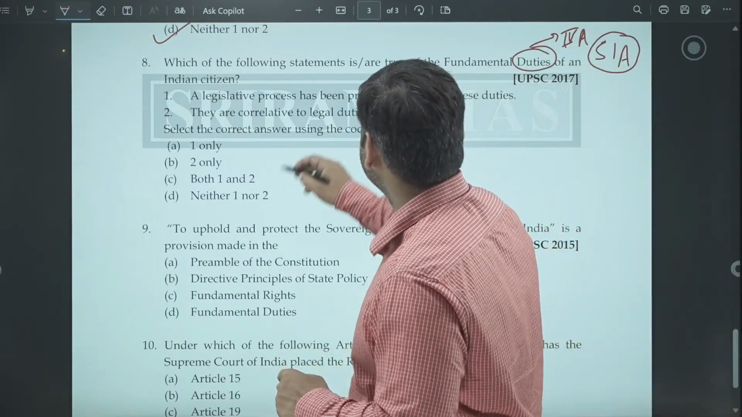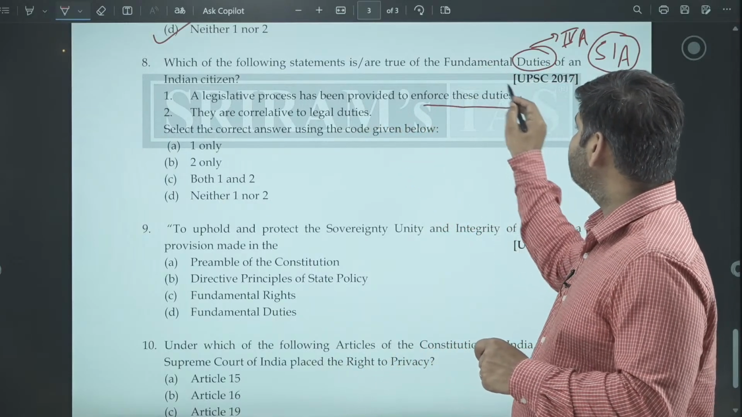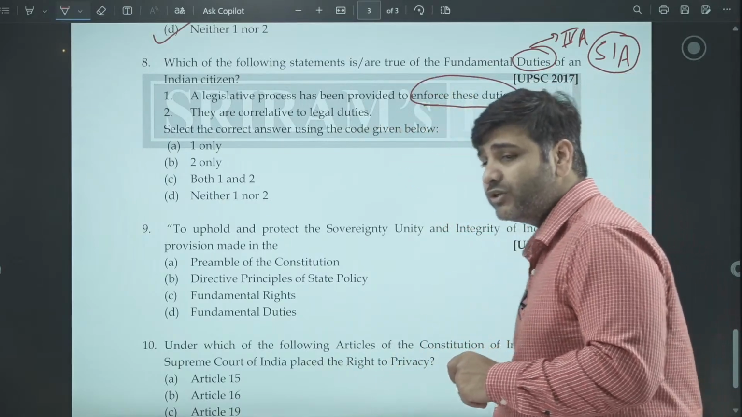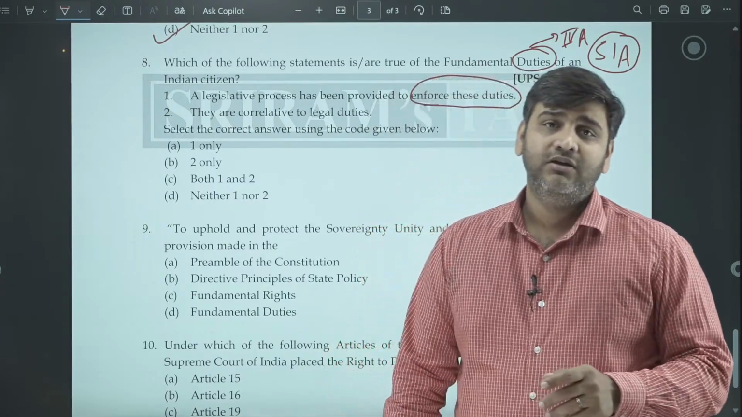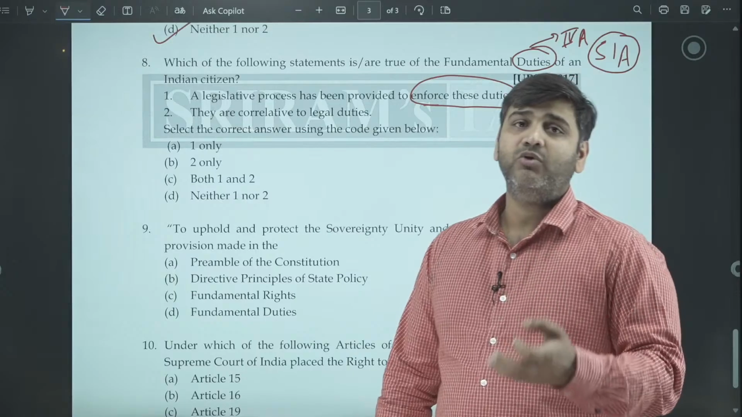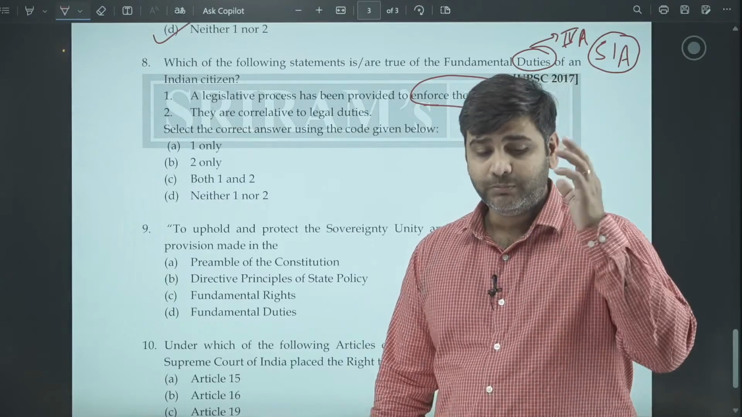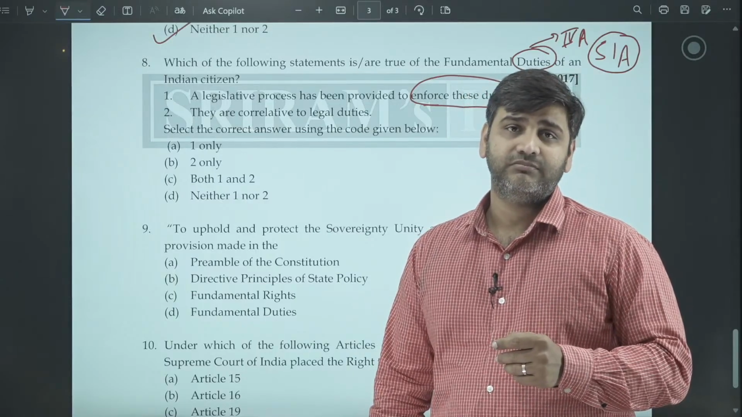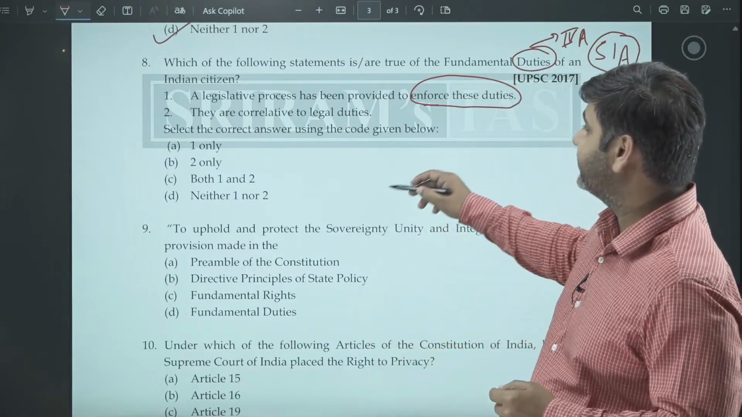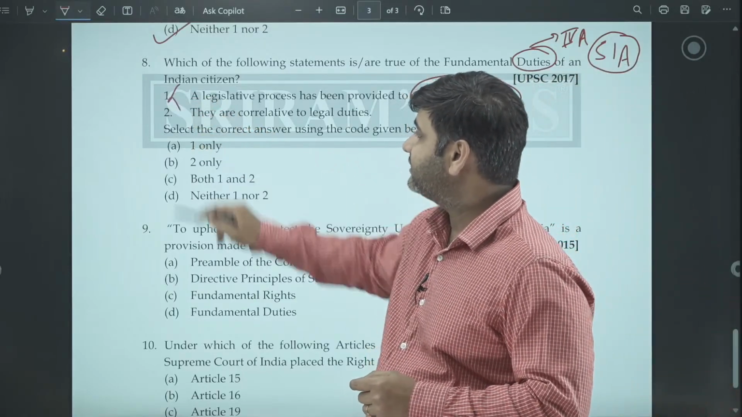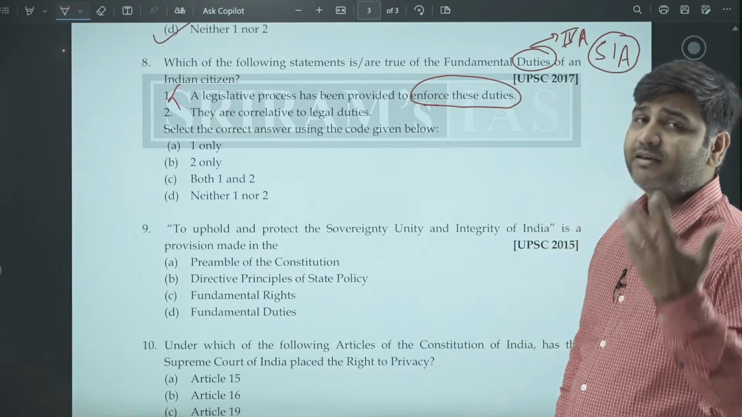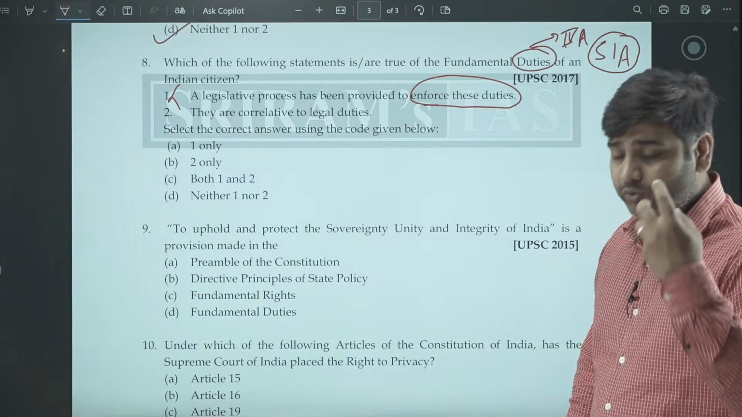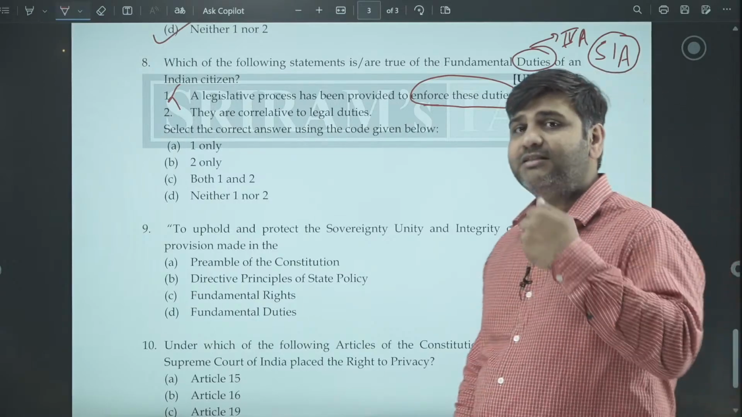A legislative process has been provided to enforce these duties. No, these are duties to be followed by the citizen of India. There is no legal or executive formula or mechanism to implement these duties. So this statement is not the correct statement. There is no legislative process, there is no executive mechanism, there is nothing to implement the duty. The duties have to be followed by the citizens themselves.